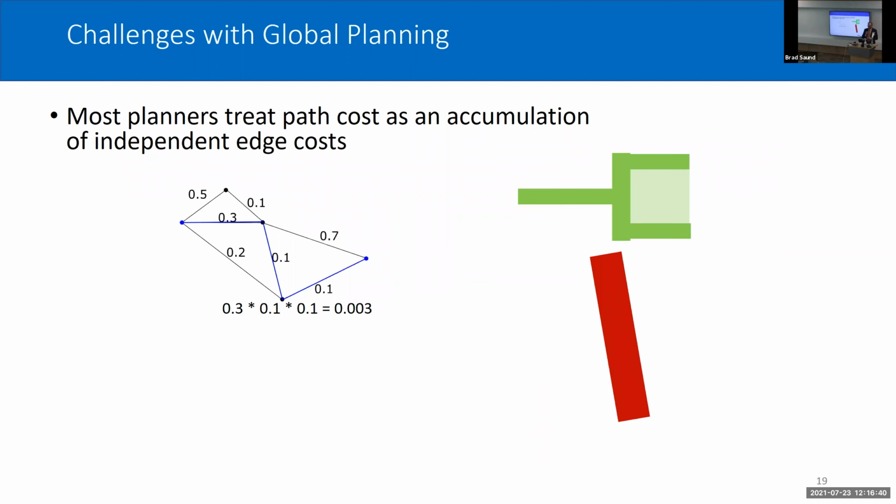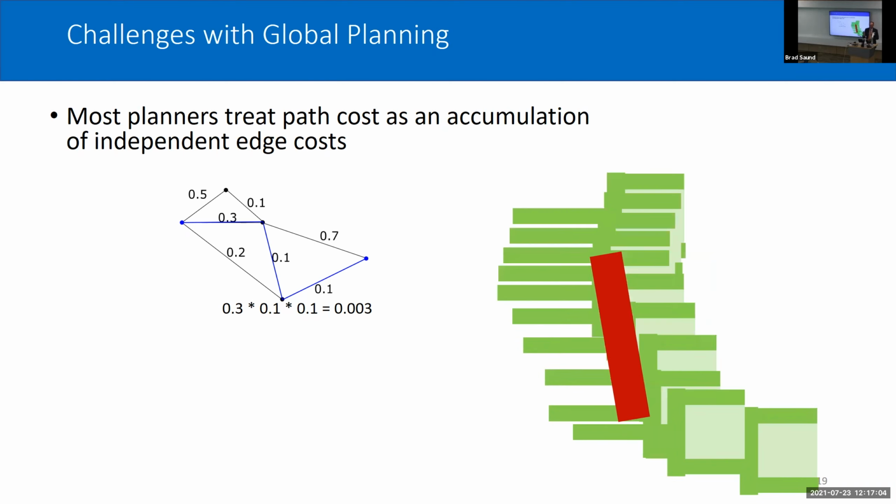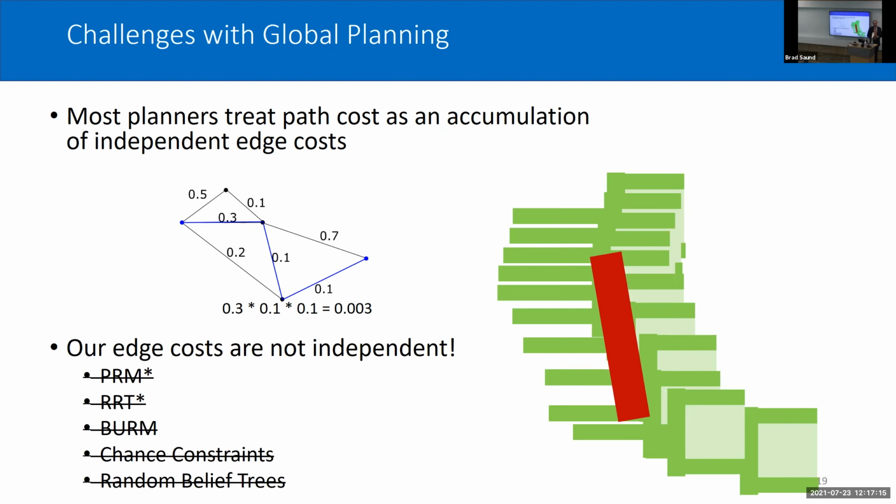There are a lot of details with the planner that I'm going to gloss over because I'm going to talk about planning a lot more in the next session. But for the moment, a major challenge with planning is most planners would like to treat the total path cost as an accumulation of independent edge costs. What I mean by that is if we have some path here, I would like to just be able to consider the cost of each individual configuration, or pairs of configurations, and compute a total cost from that. However, that's not the case, and that means that we can't use many of the common planning algorithms, at least not without making further approximations.